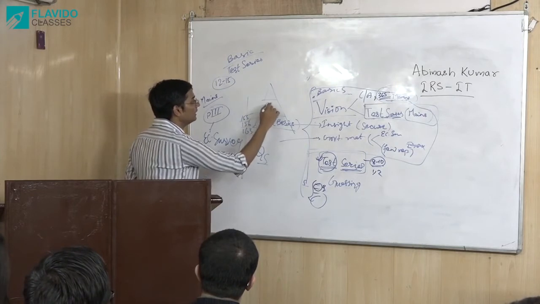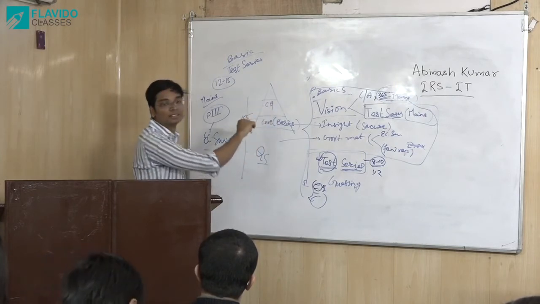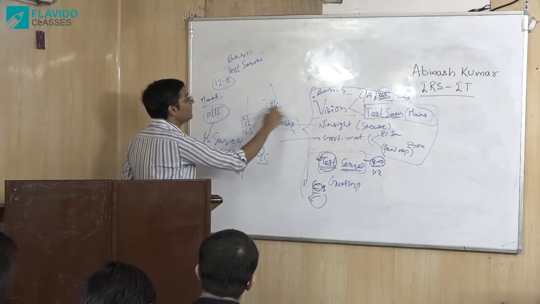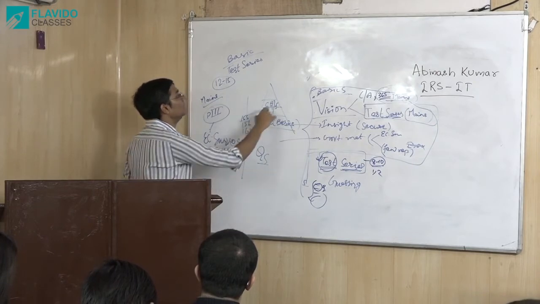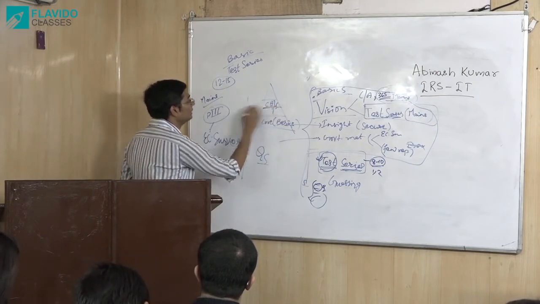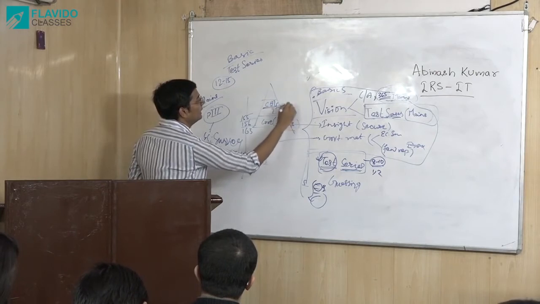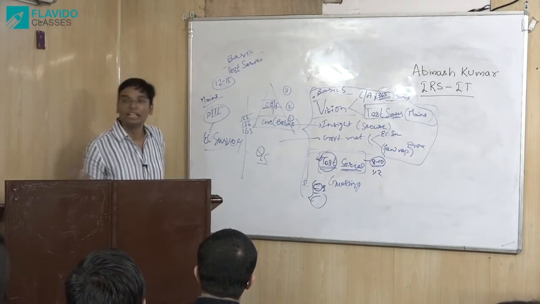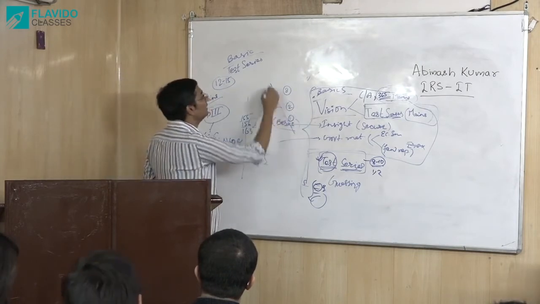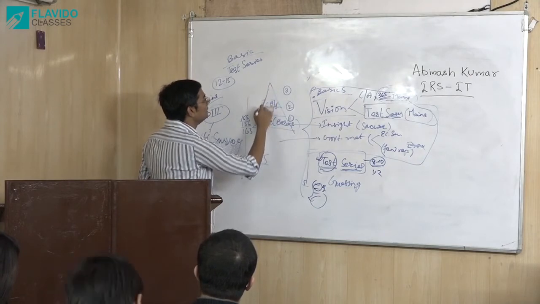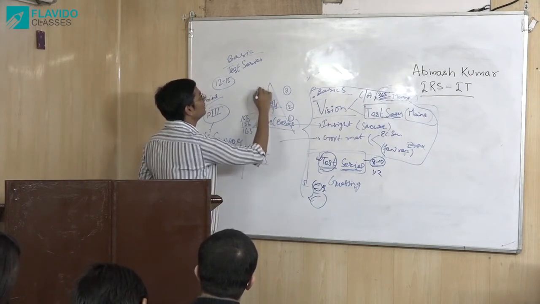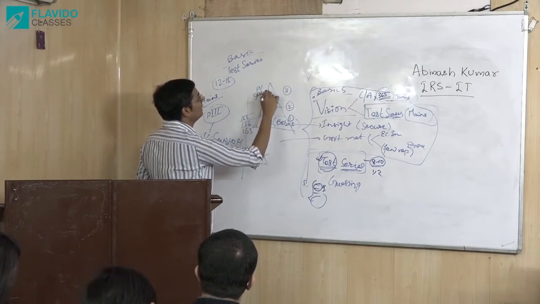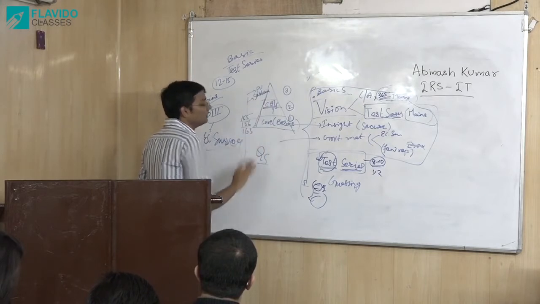And whatever the current affairs which is happening, why this question has been asked, because there is a problem in Uttarakhand, there is a problem in Arunachal Pradesh and all. There is a problem now happening in Chennai. So this current affairs will be the second part. And third, the masala that we will put in. The masala will come from economic survey and all, these reports. That you will say that even Punchhi Commission report has suggested about this. Sarkaria Commission has suggested about this. Okay? The game is very simple in mains.